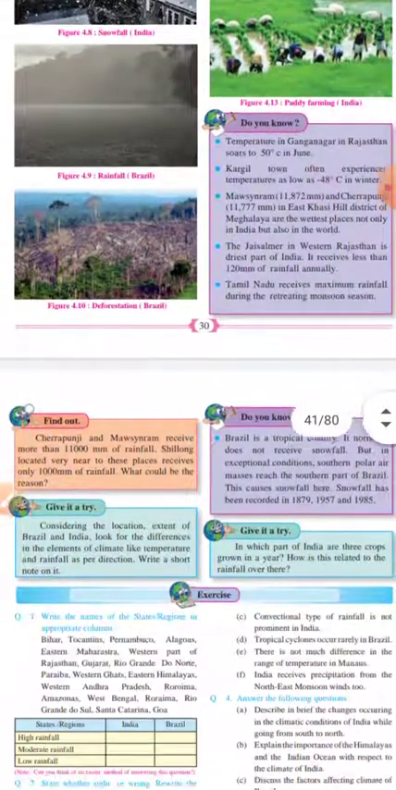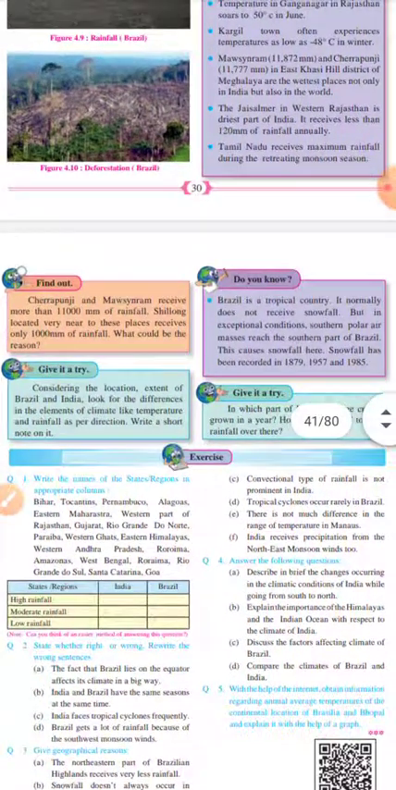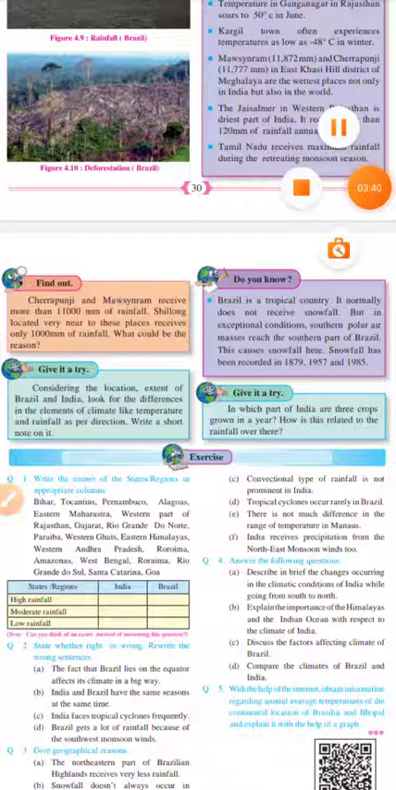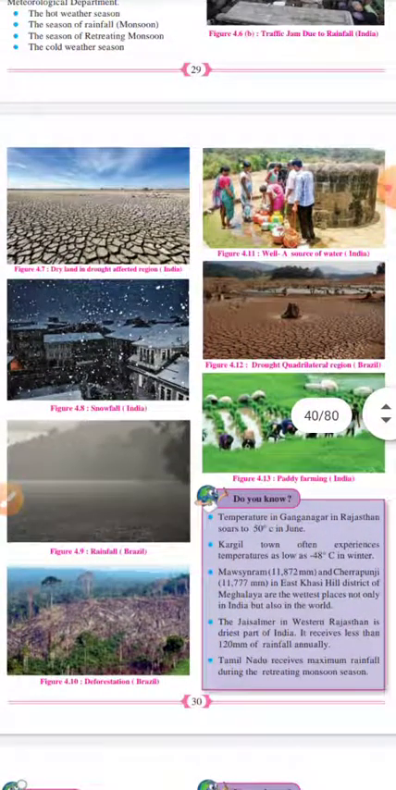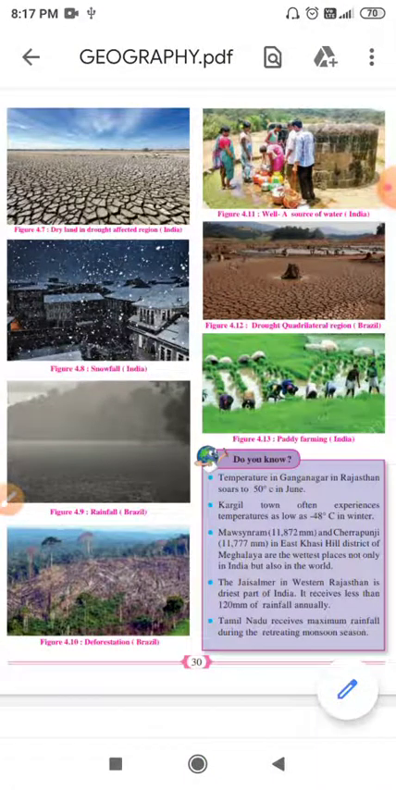So, children, whatever columns are given, you are supposed to read by yourself, find out, give it a try. All these you are supposed to do. I hope you have understood your lesson well. Read your lessons thoroughly, underline the important lines, make points of important points in every paragraph, and learn those important lines. And children, always remember that India is a monsoon country.